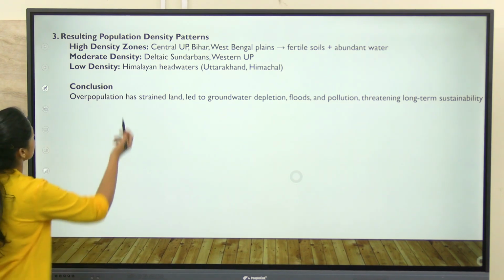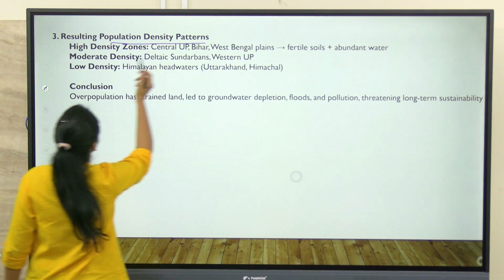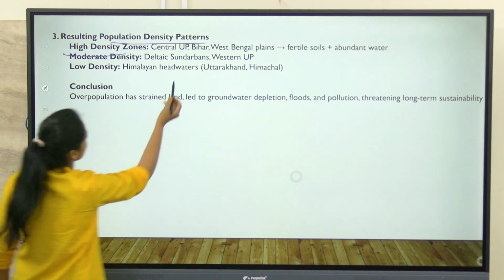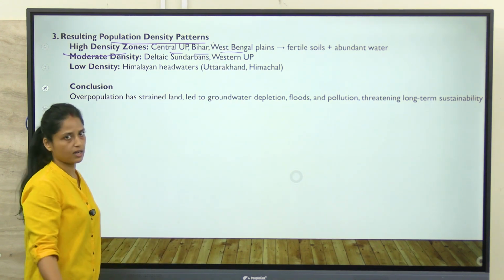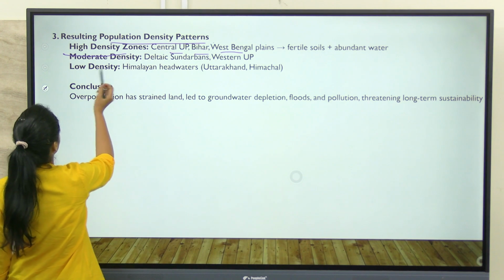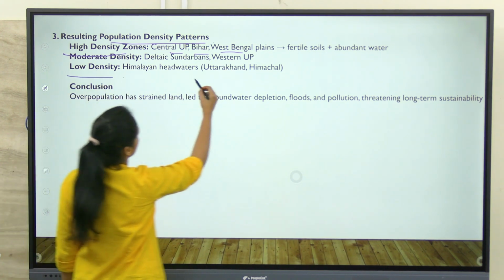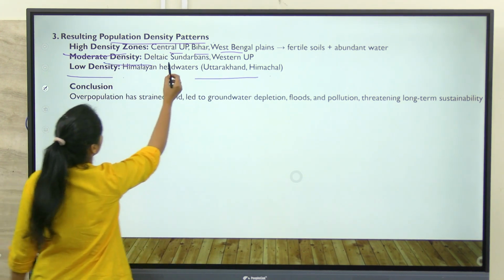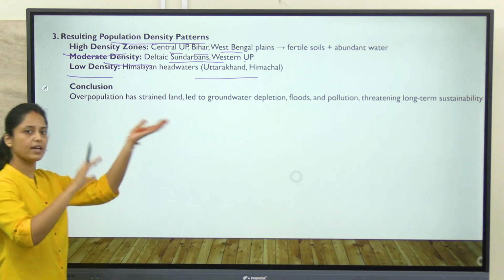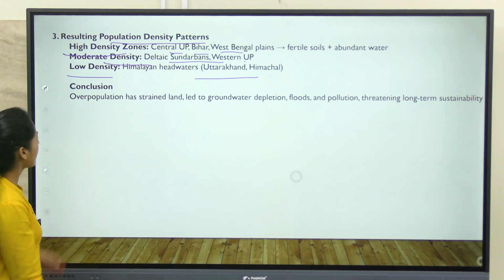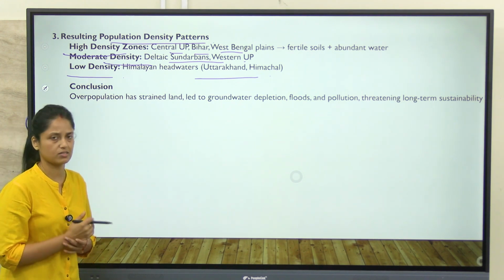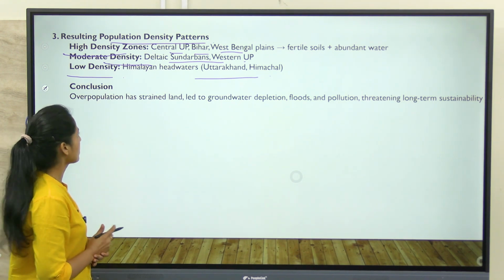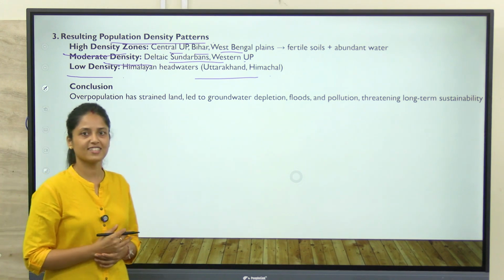And yes, population density patterns we have already discussed. High density zones will be Central UP, Bihar, West Bengal, which are part of Middle Ganga and Lower Ganga plain. And low density will be Uttarakhand, Himachal Pradesh, and moderate will be Western UP and the Delta regions. And yes, in the conclusion you can give any long-term sustainability solution. Okay, so I think that's all for this question. Thank you.